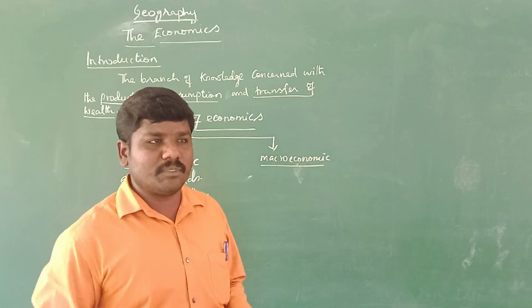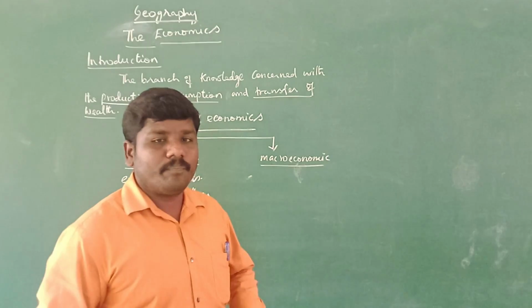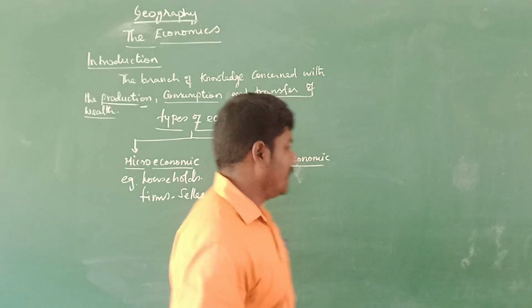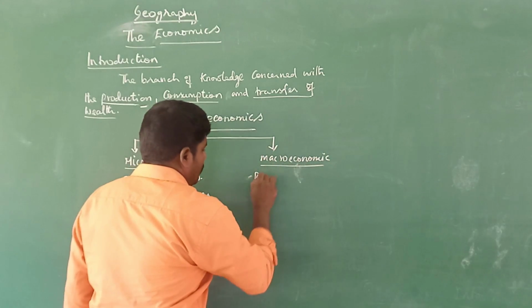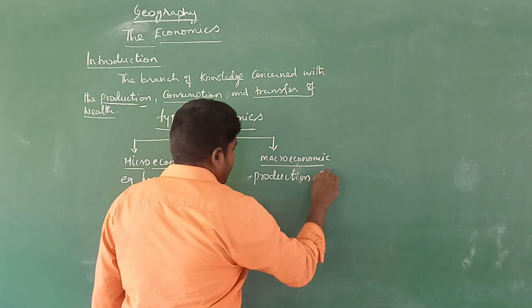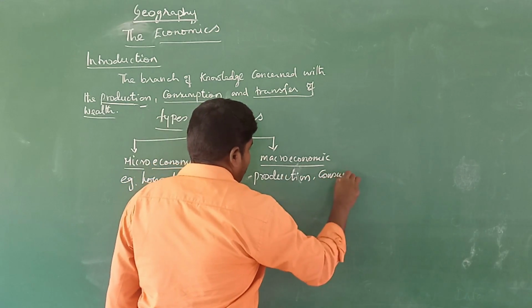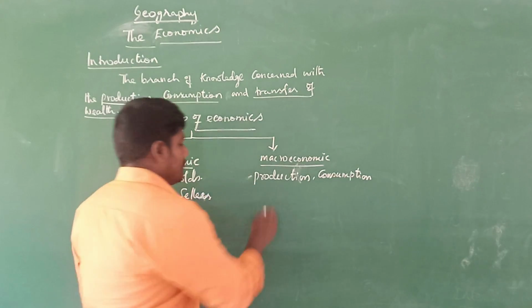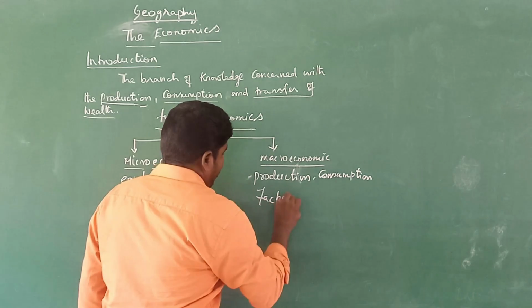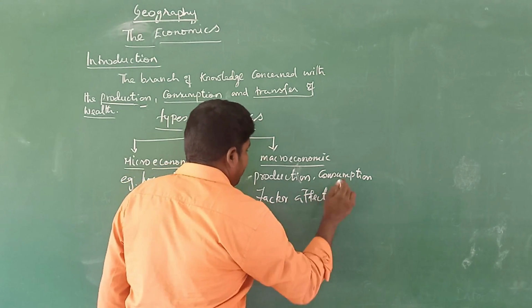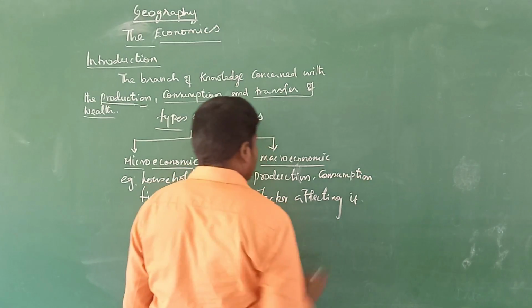Macroeconomics means the system analyzes the economy as a production. So this macroeconomics mostly analyzes production, consumption, and the factors affecting it.